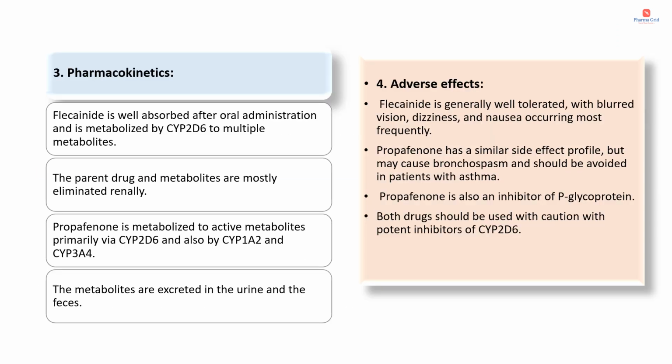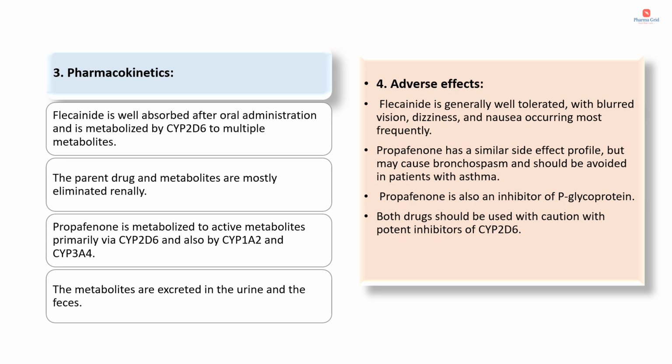Pharmacokinetics. Flecainide is well absorbed after oral administration and is metabolized by CYP2D6 to multiple metabolites. The parent drug and metabolites are mostly eliminated renally. Propafenone is metabolized to active metabolites primarily via CYP2D6 and also by CYP1A2 and CYP3A4. The metabolites are excreted in the urine and the feces.